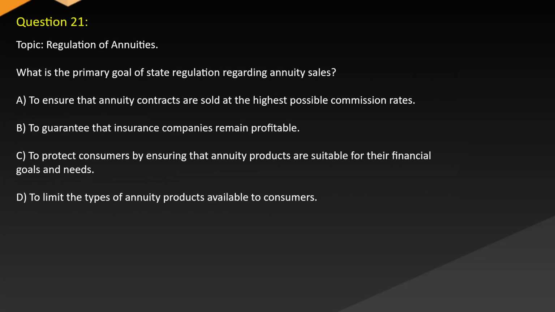Question 21. Topic: Regulation of annuities. What is the primary goal of state regulation regarding annuity sales? A. To ensure that annuity contracts are sold at the highest possible commission rates. B. To guarantee that insurance companies remain profitable. C. To protect consumers by ensuring that annuity products are suitable for their financial goals and needs. D. To limit the types of annuity products available to consumers.